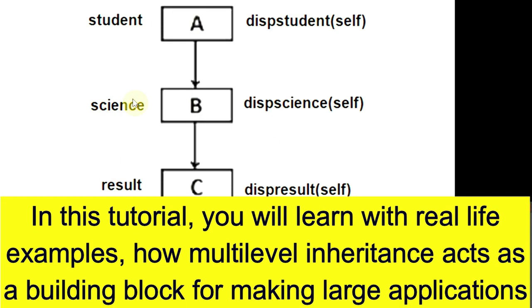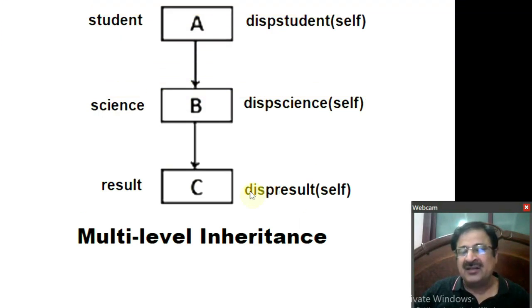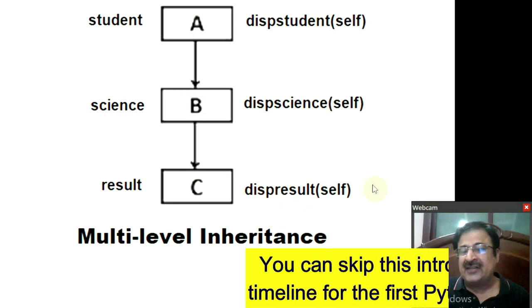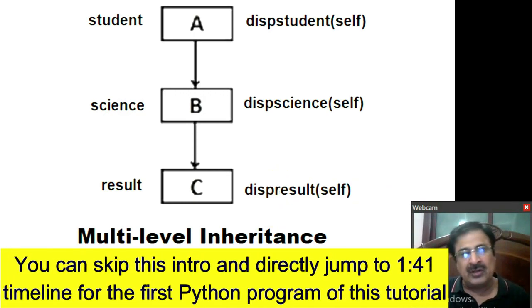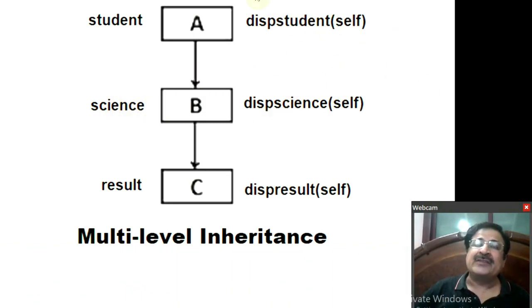So what will be the benefit of it? Let us assume that the student class has a function disp student, the science class has a function disp science, and the result class has a function disp result. Now, because the result class is inheriting the science class, which in turn is inheriting the student class, the object of the result class can not only access the disp result function, which is defined in its own class, but it can also access the disp science function, which is defined in the science class. Also, it can access the disp student function, which is defined in the student class.